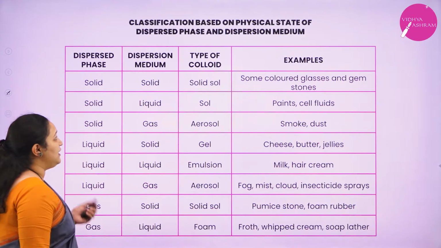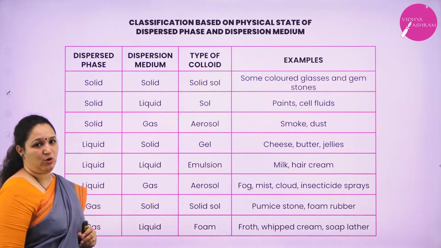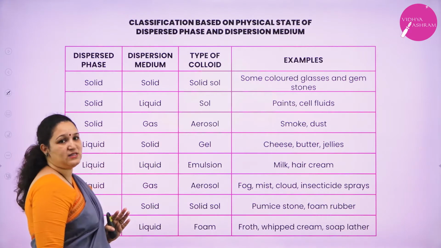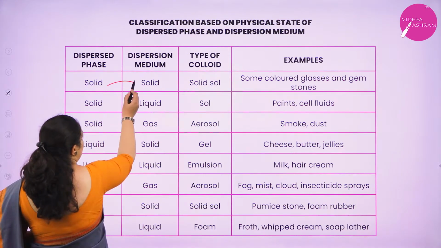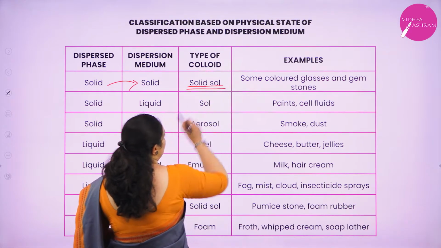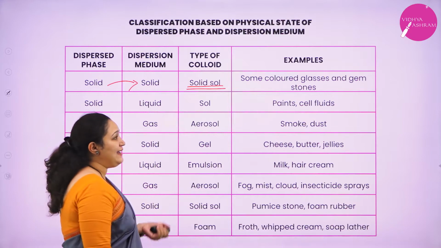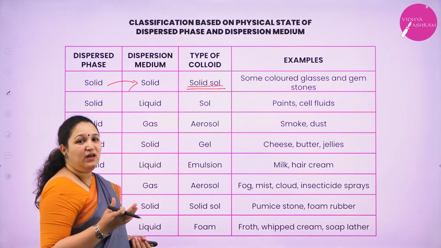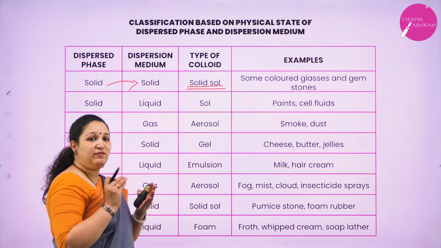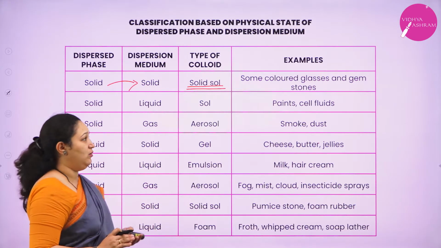Based on physical state of dispersed phase and dispersed medium, we have so many types of colloids. Here dispersed phase is a solid and medium is also a solid. The type of colloid formed is called a solid sol. Example, you can give gems like ruby, jade, etc. They are colored glasses or stones or gems, in which the dispersed phase is a solid, and the dispersion medium is also solid.